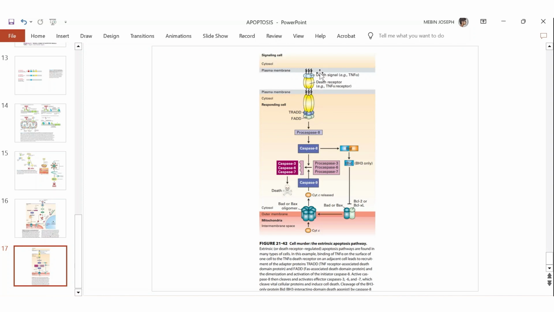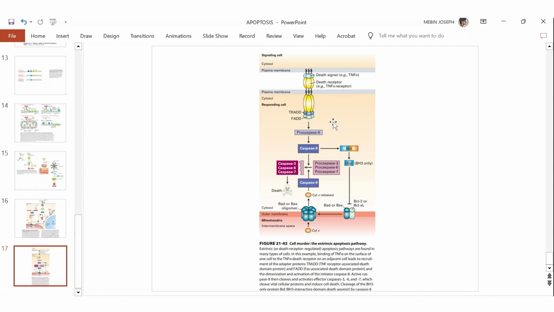When FAS ligand binds to its FAS death receptor, only FADD will come and bind. TRADD will not. But in this picture you are seeing TNF alpha and the TNF alpha death receptor, so in the case of TNF alpha signaling, TRADD also comes, FADD also comes.